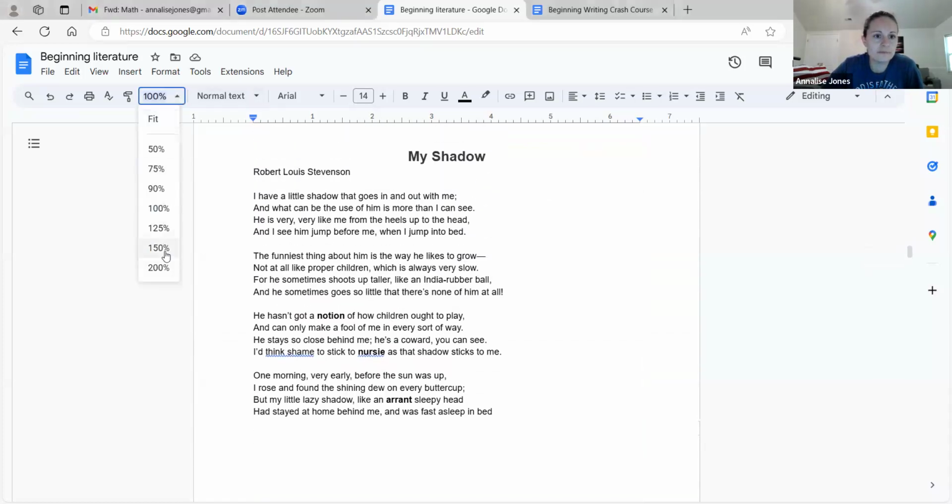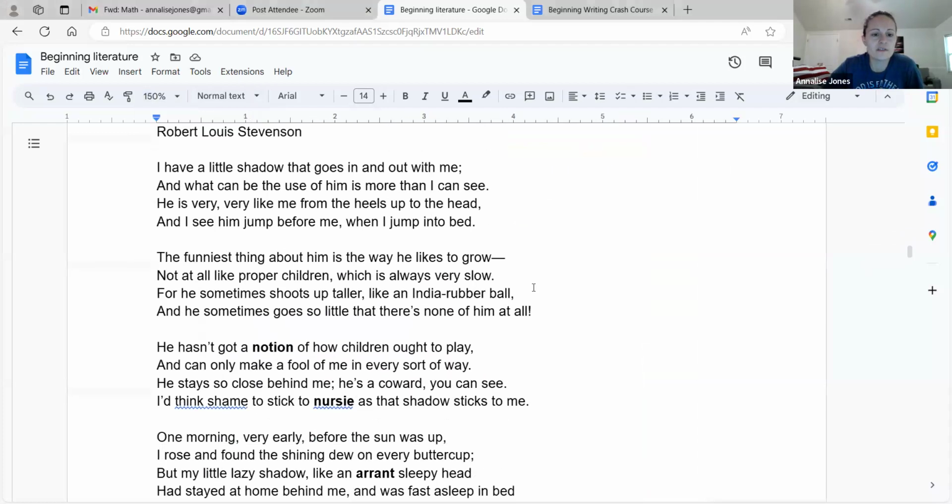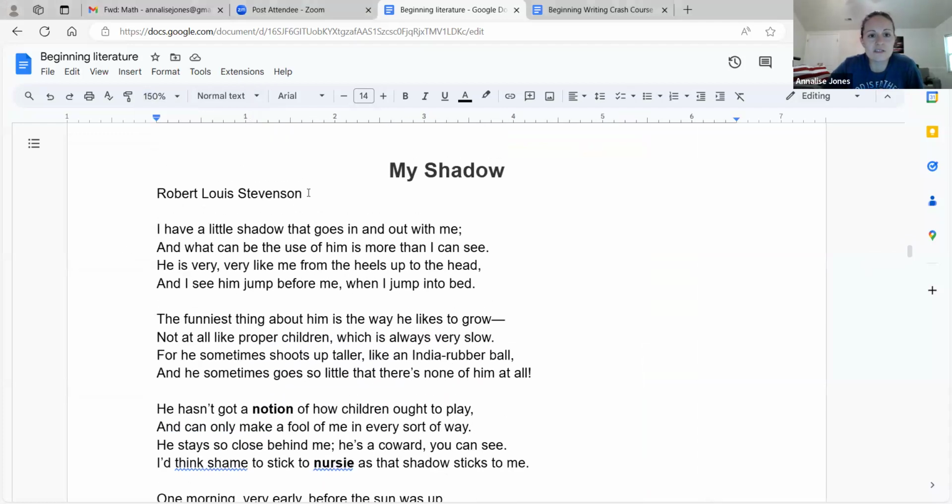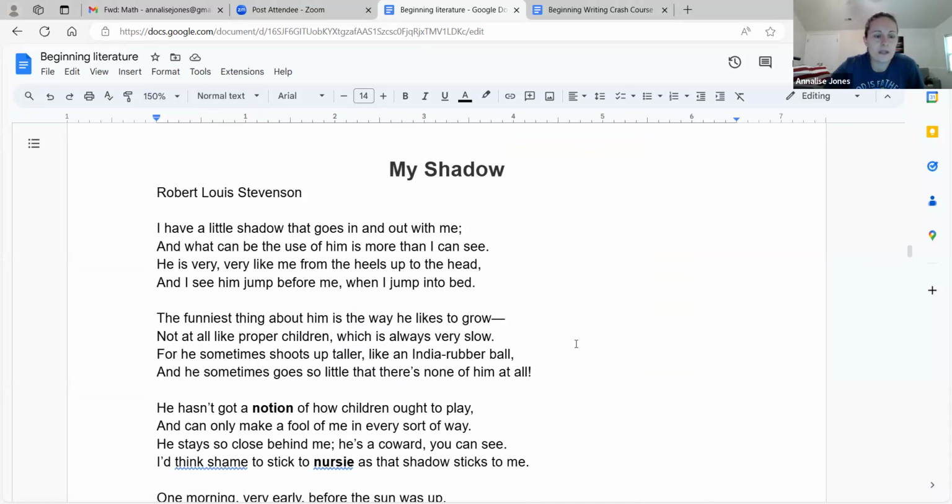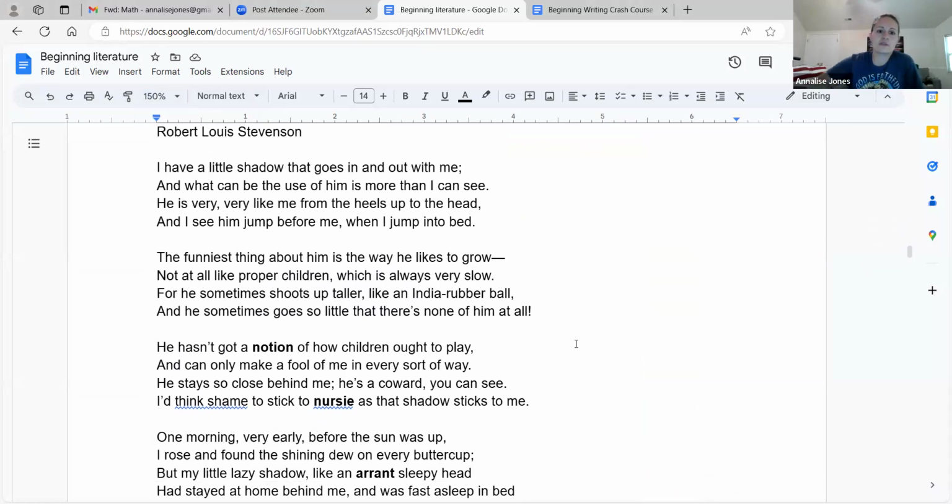Let's make it bigger. All right, I love this cute little poem. Robert Louis Stevenson is a really popular writer. He's written books like Treasure Island, I think, and Jekyll and Hyde, which is one of my favorite books. And now he wrote a kid's poem, which is really, really clever. I love this one. All right, I have a little shadow that goes in and out with me. And what can be the use of him is more than I can see. He's very, very like me from the heels up to my head. And I see him jump before me when I jump into bed.